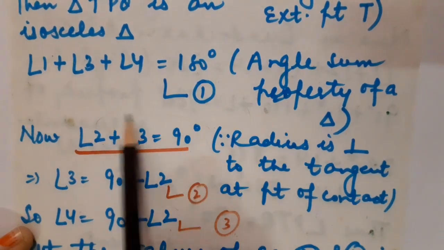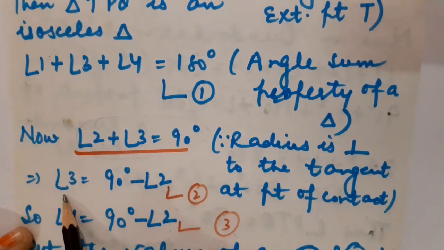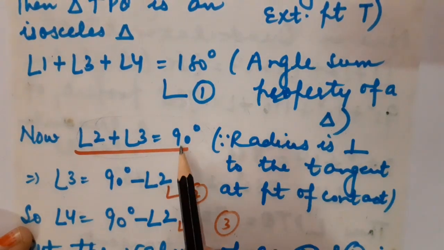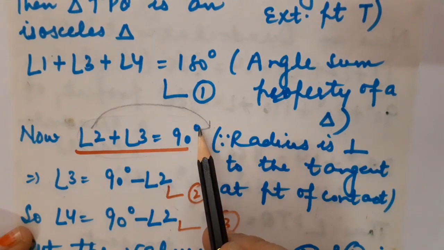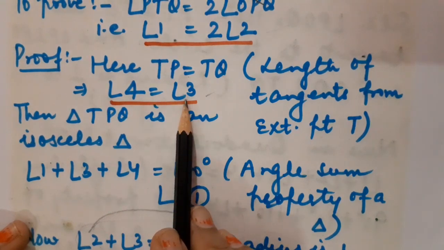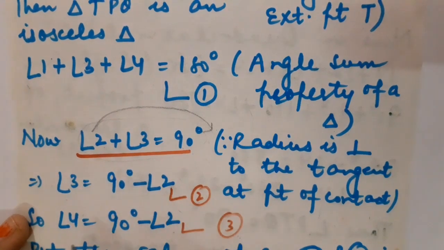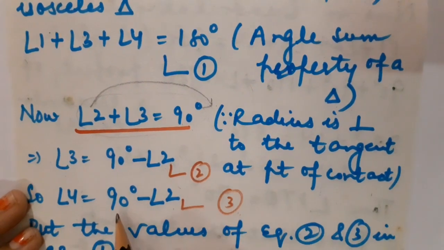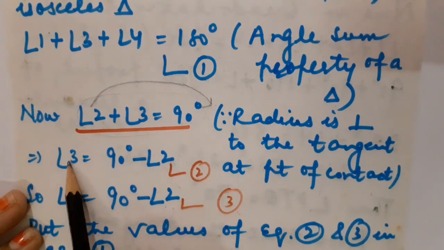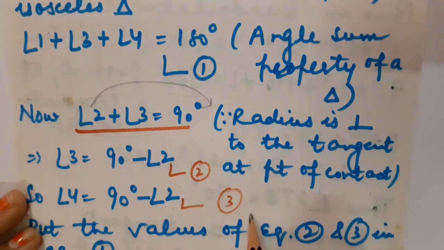Fine, children. Now from this very equation, I am going to calculate the value of angle 3, which will be equal to 90 degree minus angle 2. Correct? Now children, I know that angle 3 and angle 4 both are equal. Why? Because they are the base angles of an isosceles triangle. Fine. So if angle 3 is equal to 90 degree minus angle 2, then angle 4 must be equal to 90 degree minus angle 2. Why? Because they both are equal.